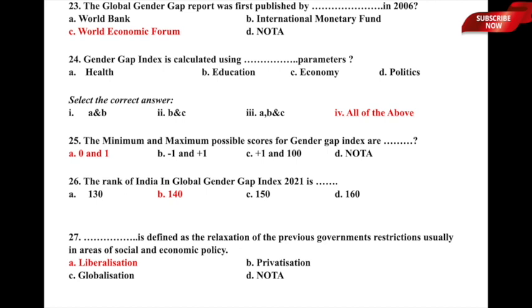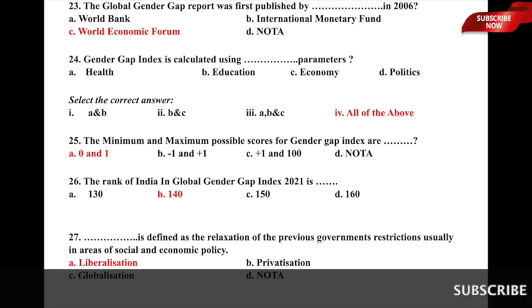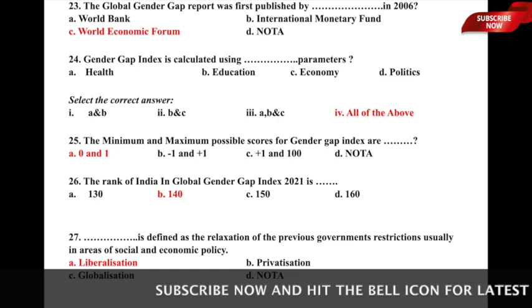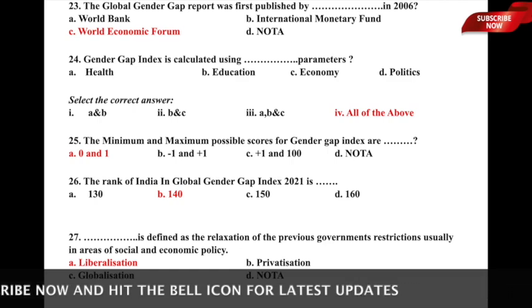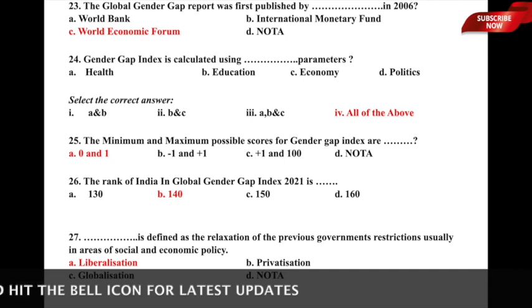Gender Gap Index is calculated using dash parameters. Gender Gap Index is calculated using what parameters? The underlying options given to us are A, health, B, education, C, economy, and D, politics, and we have to select the correct answer. The options are: first, A and B, that is health and education; second, B and C, which is education and economy; third, A, B, and C, that is health, education, and economy; and the last is all of the above. So here the correct answer is all of the above. That means Gender Gap Index is calculated using health, education, economy, and politics as the parameters. So option D, all of the above, is the correct answer, or option 4 rather. Let us now move to the next one.